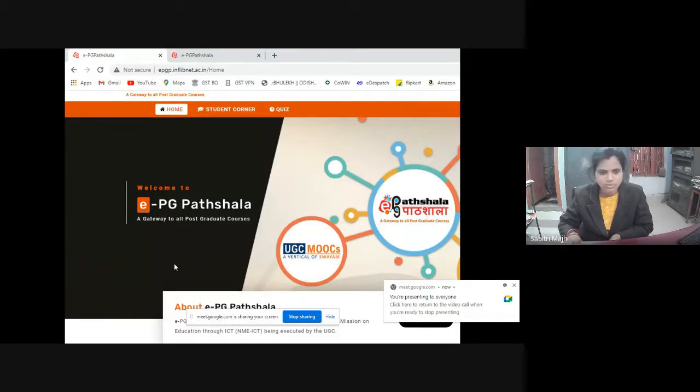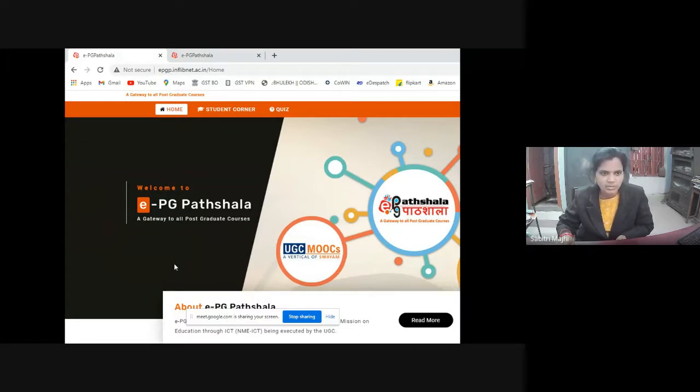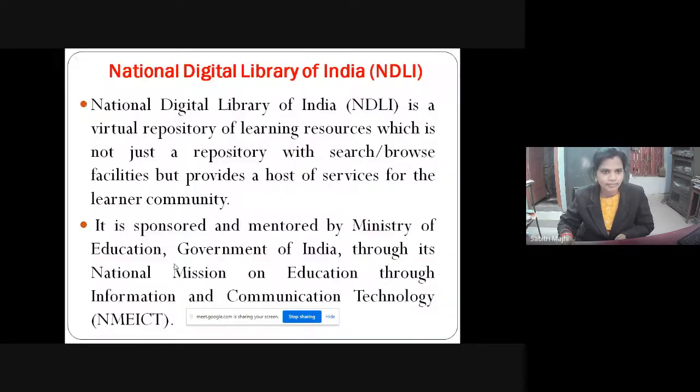Both UG and PG level students can use these course materials. Under EPG Pathshala, the OERs are available under the subject option, the resources are categorized according to subject and you can access the resources, and it is created by INFLIBNET.